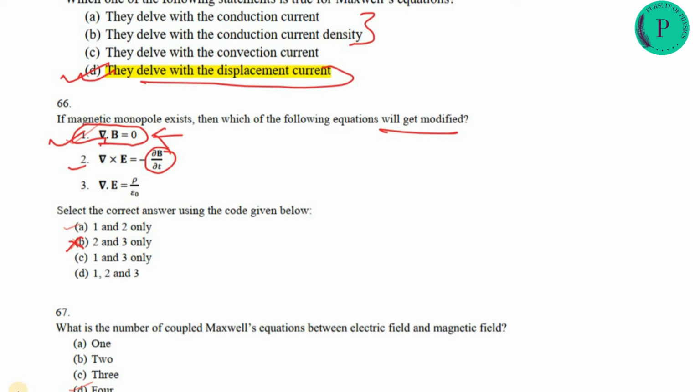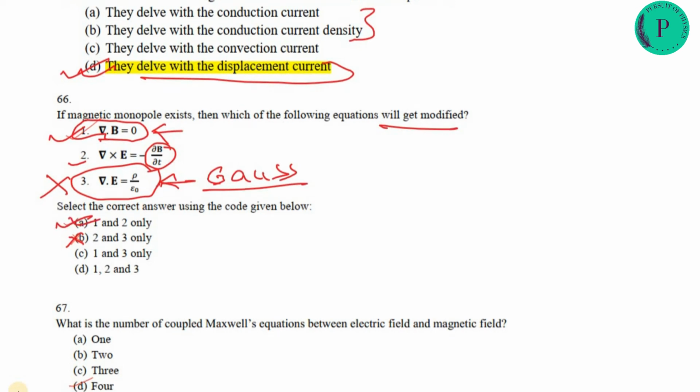So the second option will change. But here there are no B terms, Gauss law. Because of the magnetic monopole, Gauss law will not change. Gauss divergence law will not change. So only option A, I think, will be correct.